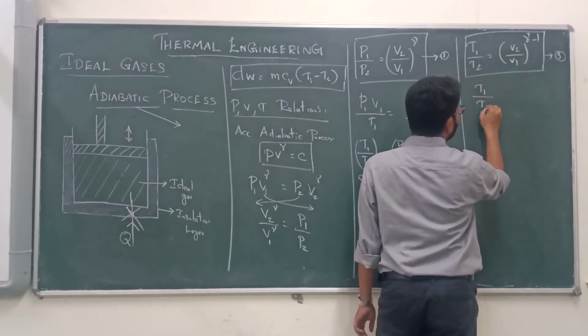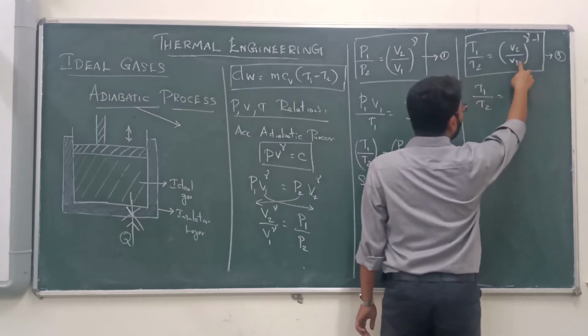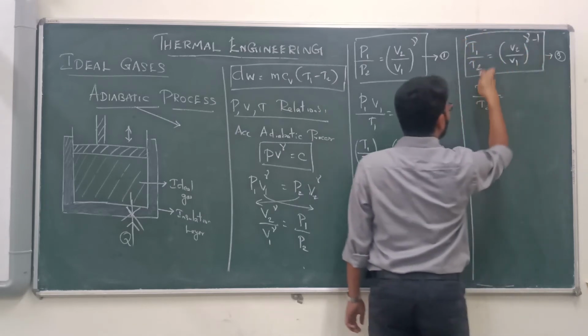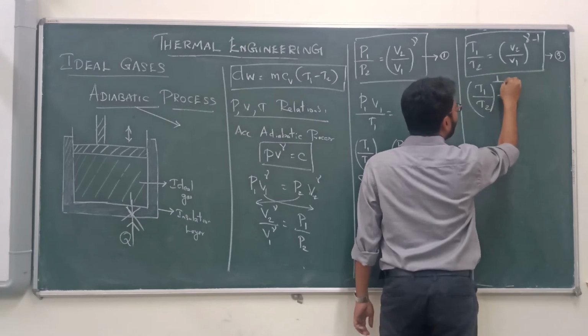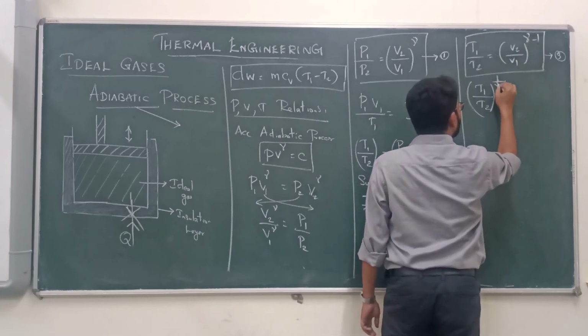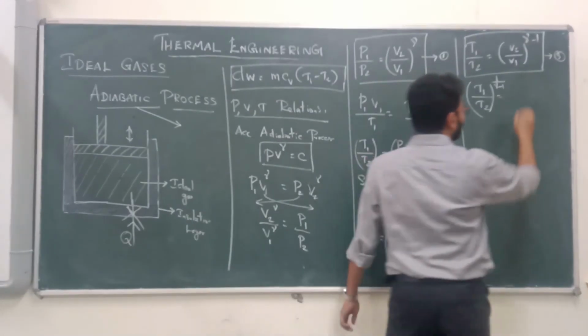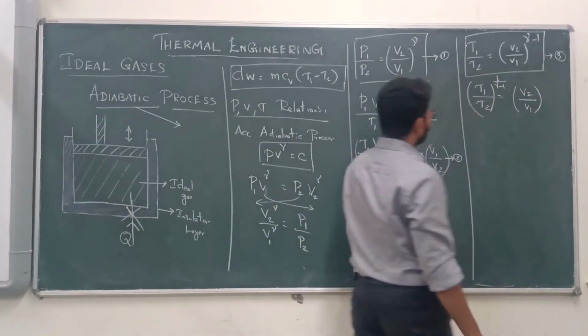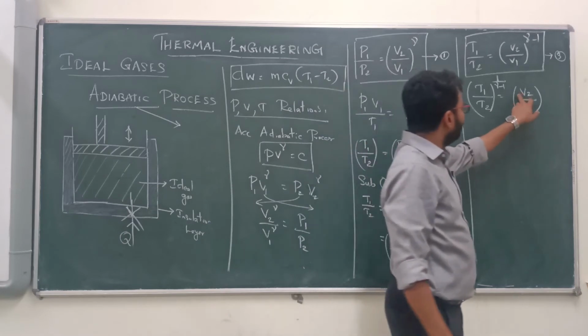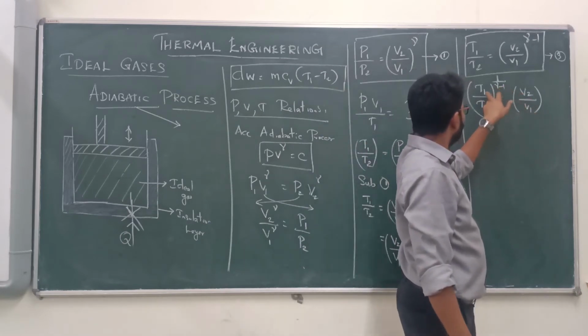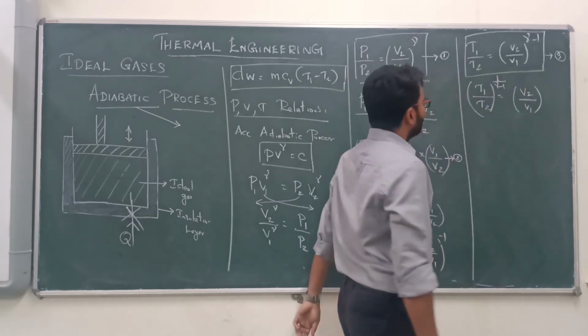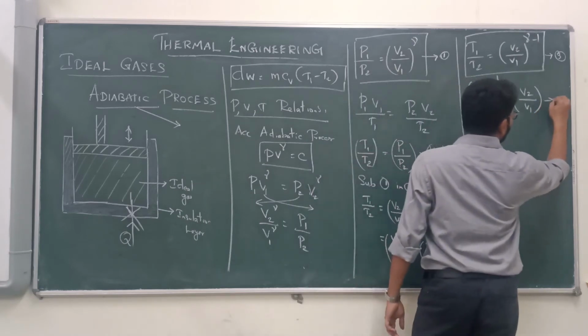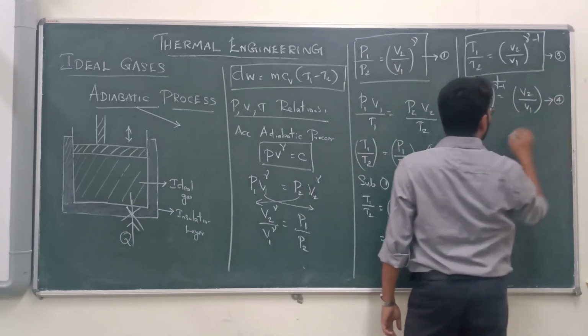T1 by T2. Instead of V2 by V1, I want to bring this power to here. How can I bring this power? If this power comes here, it will become 1 by gamma minus 1. So V2 by V1 is equal to T1 by T2 to the power 1 by gamma minus 1. Now, consider this as equation 4.